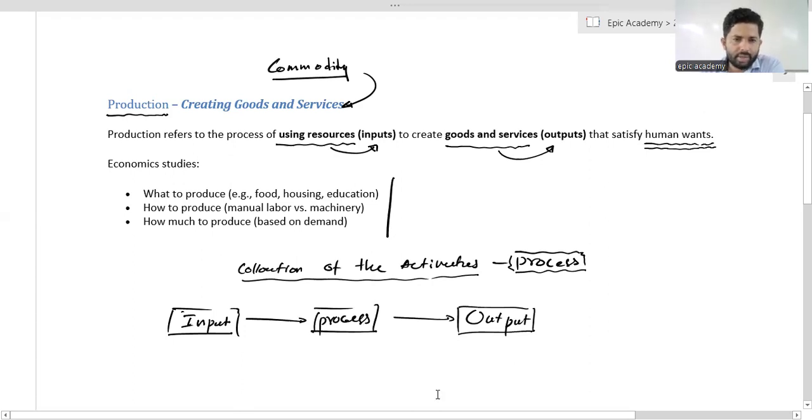I think you have been given an example in your tutorial, page number 2. There's an example for production: a farmer used land, seeds, labor, and machineries to grow vegetables.